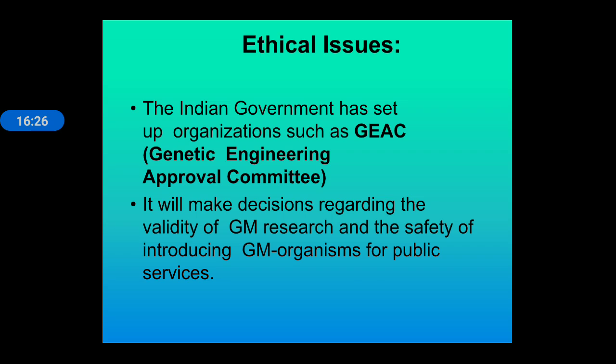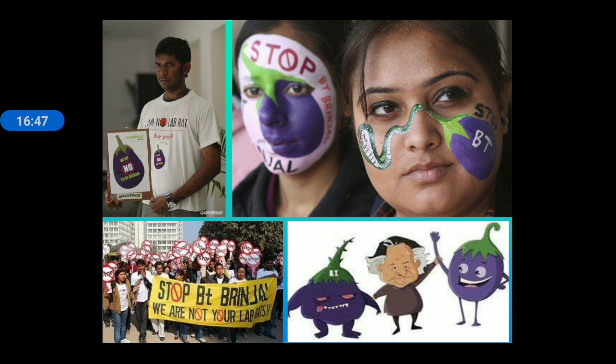So the Indian government has set up an organization known as GEAC, which means Genetic Engineering Approval Committee. It will make decisions regarding the validity of GM research, means whether the genetically modified research is valid or not, and the safety of this genetically modified organism for public services is also taken under consideration.